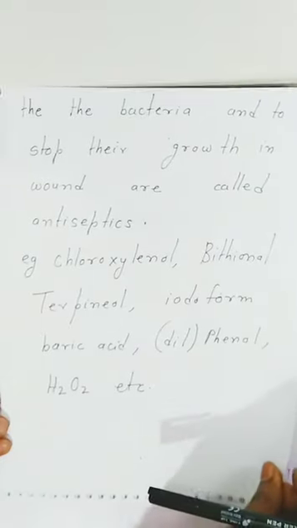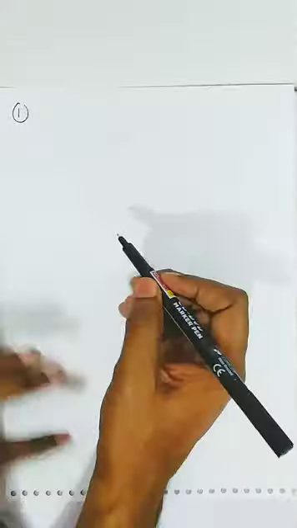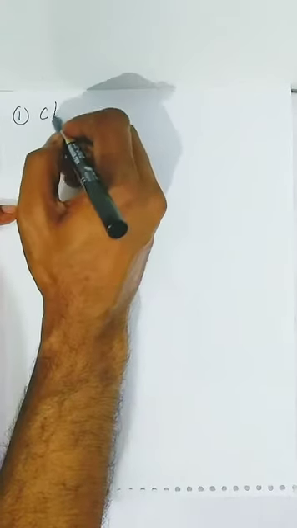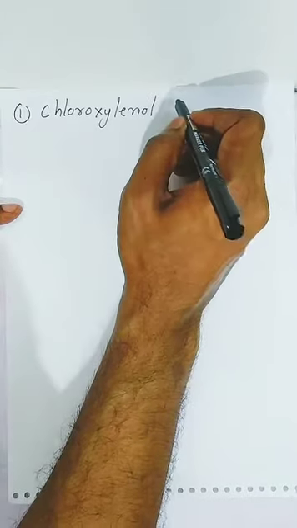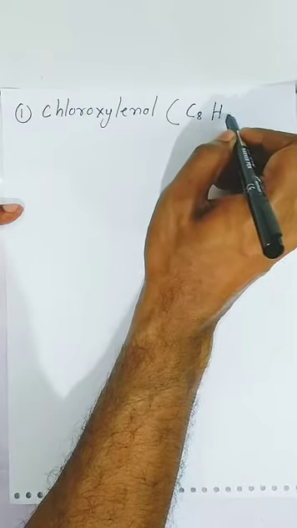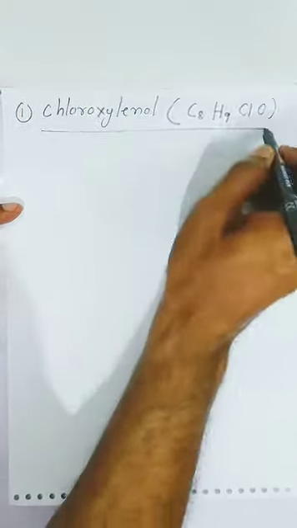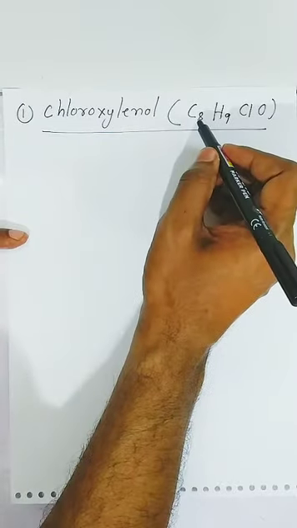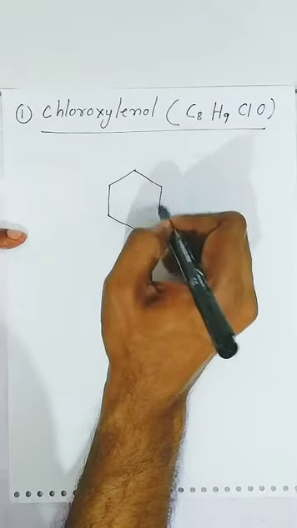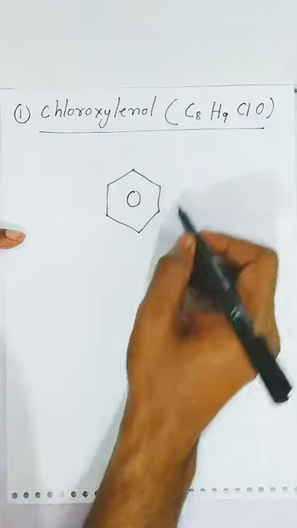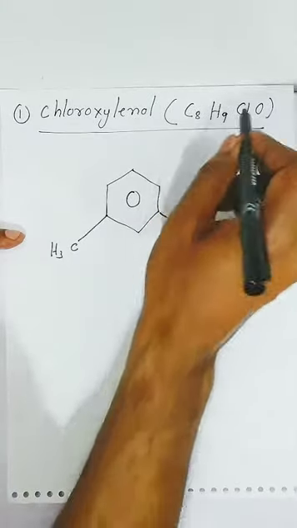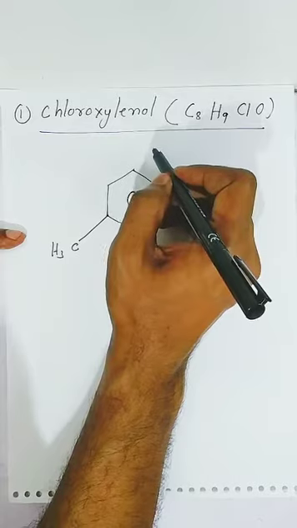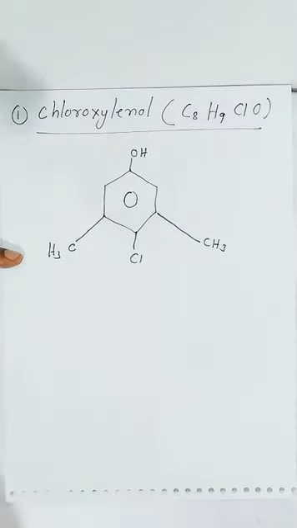Now we will see the structure of some antiseptic students. First one is chloroxylenol. When you see the formula students, molecular formula is C8H9, 1 chlorine, 1 oxygen. What will be the possible structure students? Because C8 is there, you have to write down the benzene ring which contains 6 carbon. Because here C4 here will be 2 methyl group, CH3. Now students, because it is carrying 1 chlorine and here it is also carrying a hydroxyl. So this is the example of chloroxylenol.